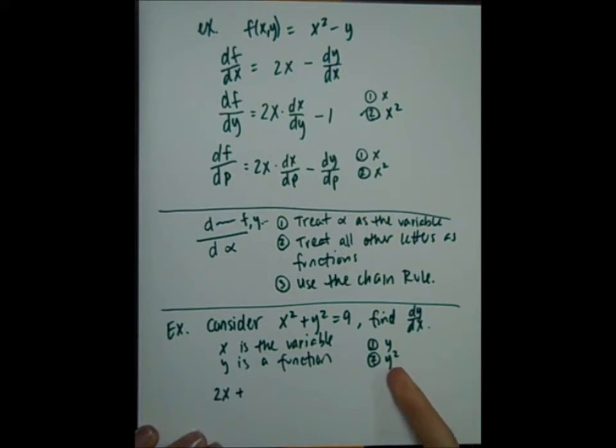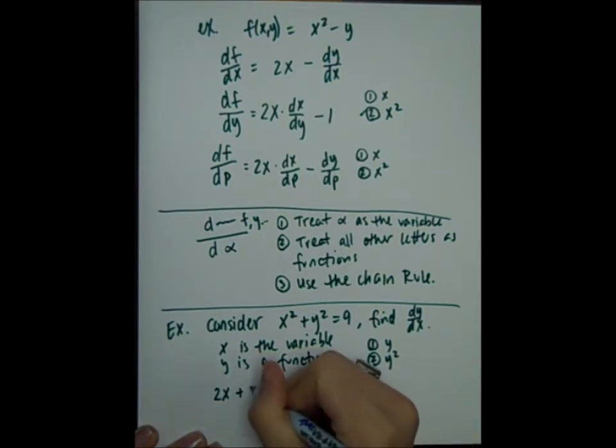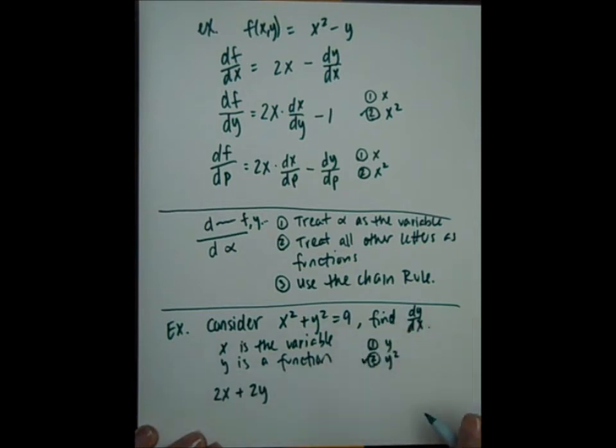So start with the second one here. The derivative of y squared is 2y. Now the derivative of y, remember this is with respect to x, would be dy dx. And then what's the derivative of 9 with respect to x? Well, 9 is just a constant, so I just get 0.